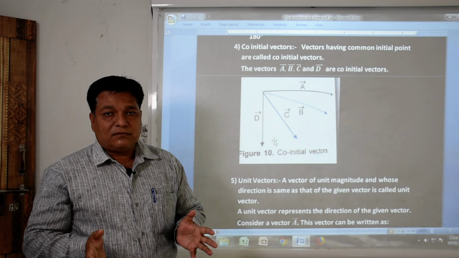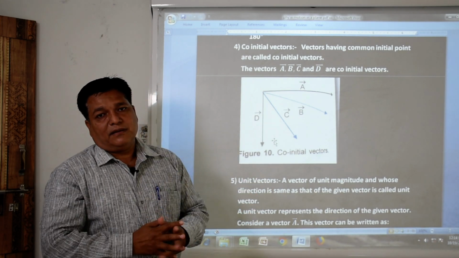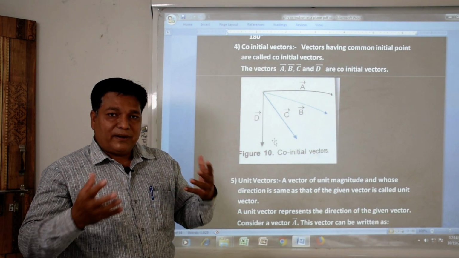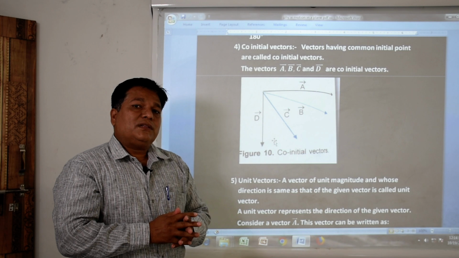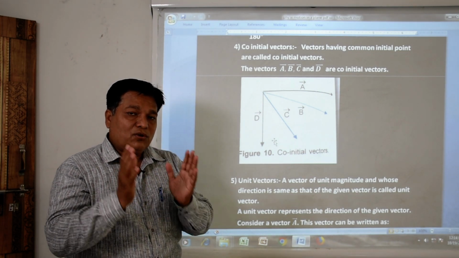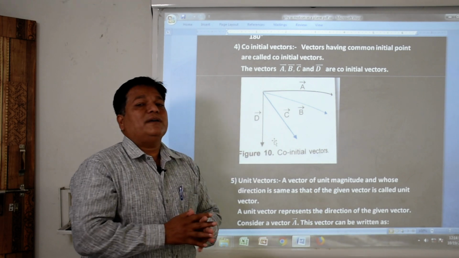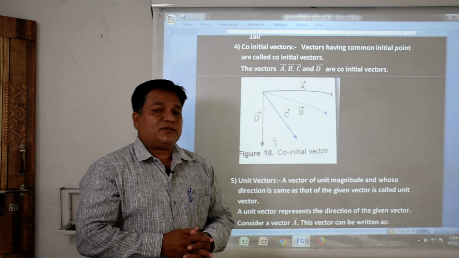Coplanar vectors also: if two or more vectors are lying on the same plane, such vectors are said to be coplanar vectors. Null vectors, or zero vectors: the vectors whose magnitude is 0 are said to be null vectors or zero vectors. These are also forms of vectors.